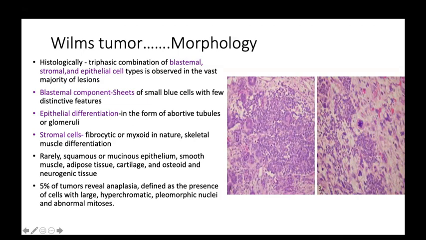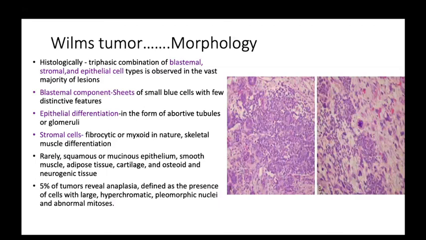And the second figure indicates the anaplasia. Sometimes they ask what is the anaplasia in a Wilms tumor. About 5% of Wilms tumors have anaplasia, and the anaplasia comes in the form of hyperchromatic cells and atypical mitotic figures. That is anaplasia in Wilms tumors.